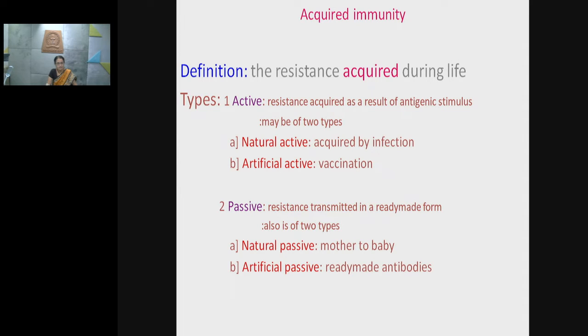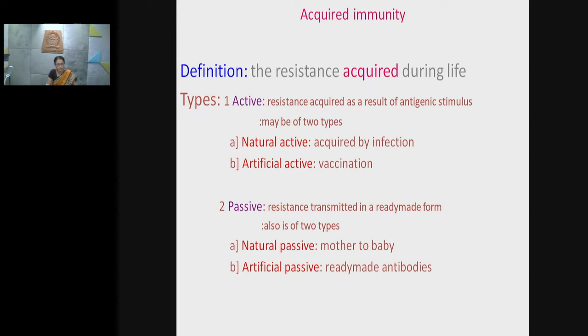However, artificial passive acquired immunity can be developed by injection of ready-made antibodies, and this is done especially when older people suffer from certain infections. In those cases, the immune system in these people is weakened, and the ready-made antibodies will work for fighting with the pathogenic organism. So injection of ready-made antibodies is the artificial passive acquired immunity.